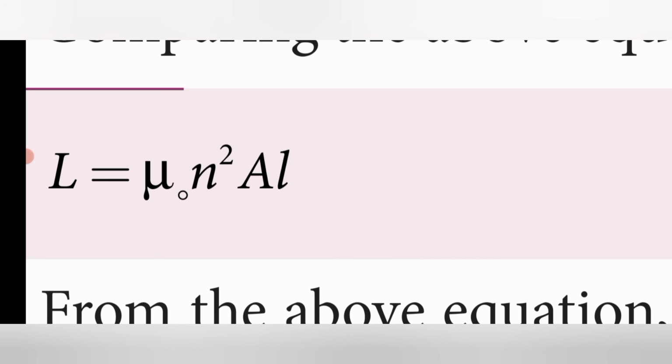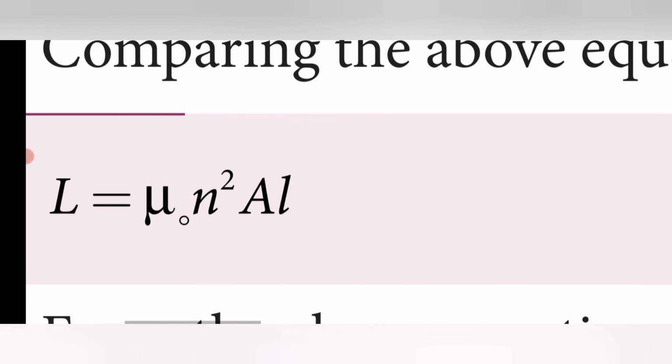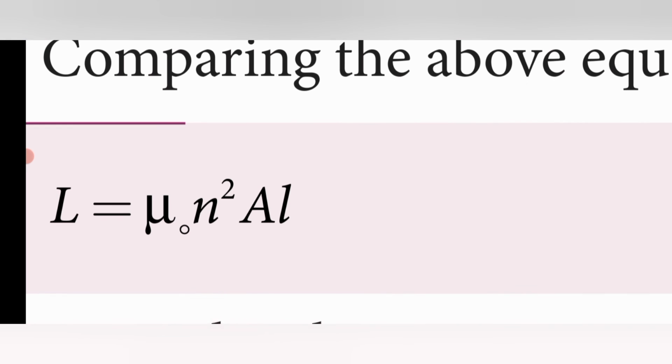Here there is no medium at all, so air is present. So L is equal to mu naught n square A L. The inductance depends upon area, length, the square of the number of turns per unit length, and the permeability of free space.